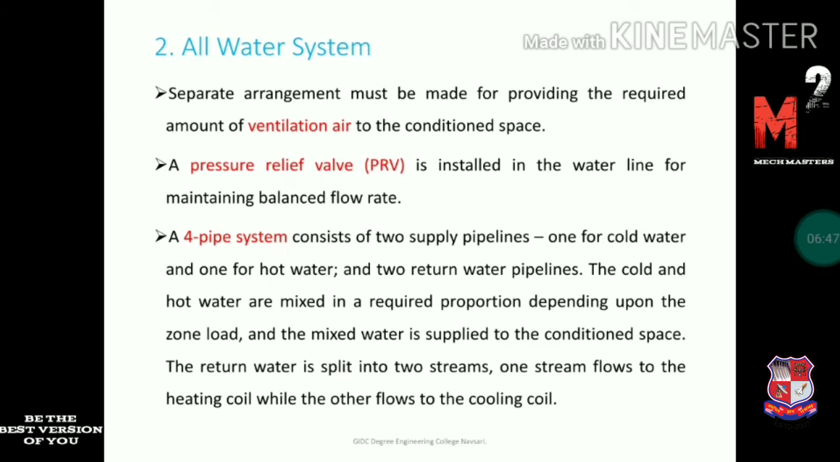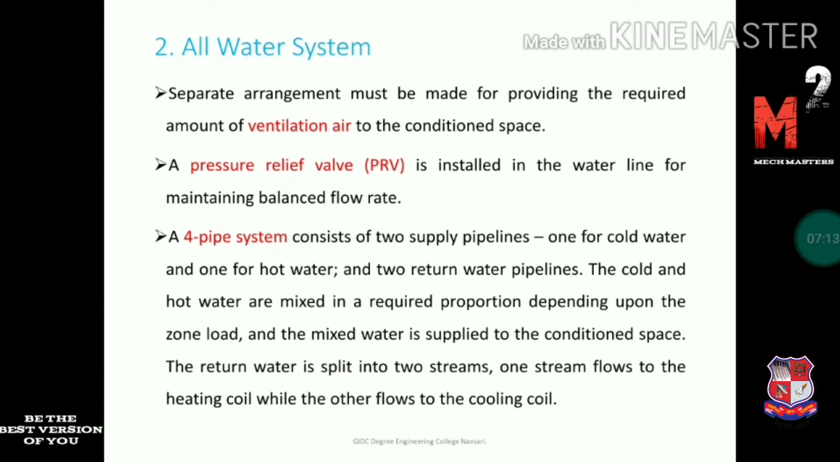The four pipe system consists of two supply pipelines, one for cold water and one for hot water. In the four pipe system, two pipes are used for supply and two pipes for return. In the first two supply pipes, we use cold water in one pipe and hot water in the second pipe. The cold and hot water are mixed in the required proportion depending upon the zone load. The mixed water is supplied to the conditioned space.